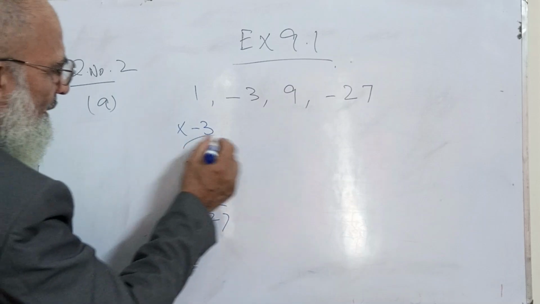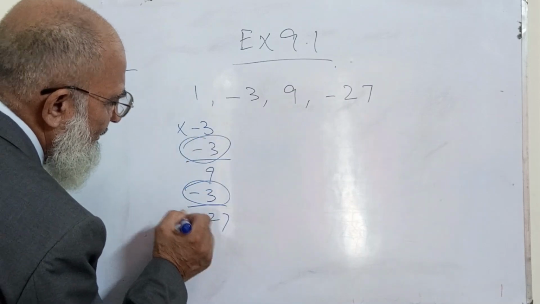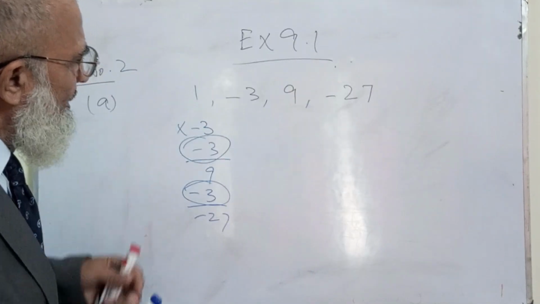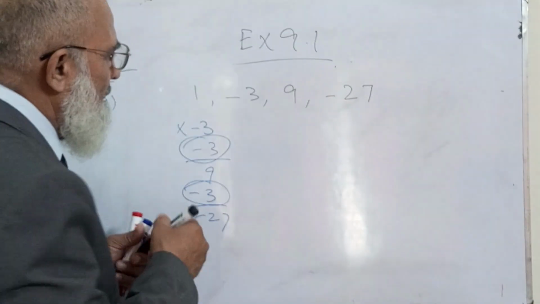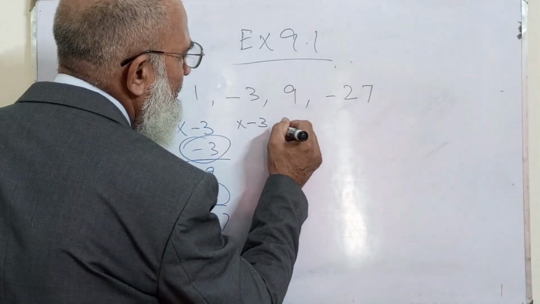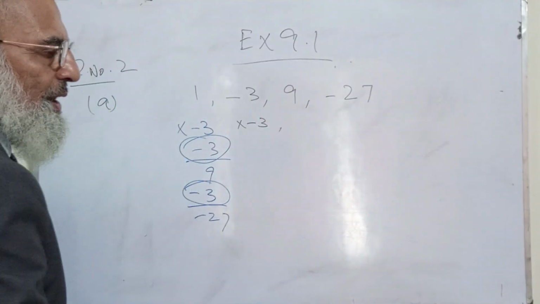So the sequence has been established: in each case it is being multiplied with -3.